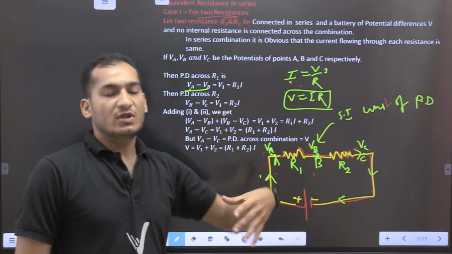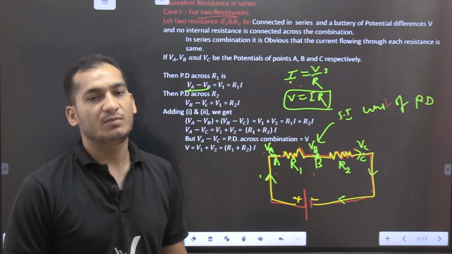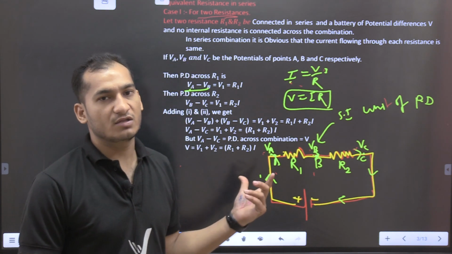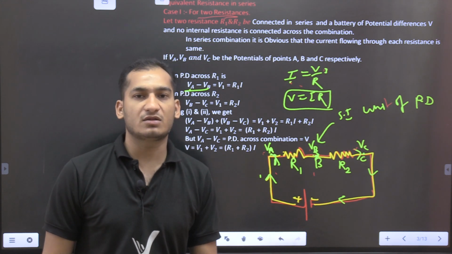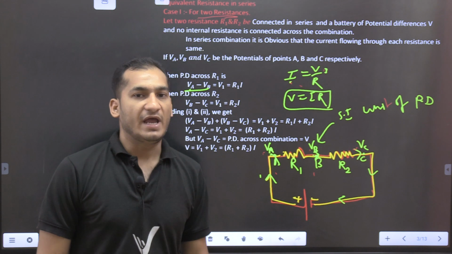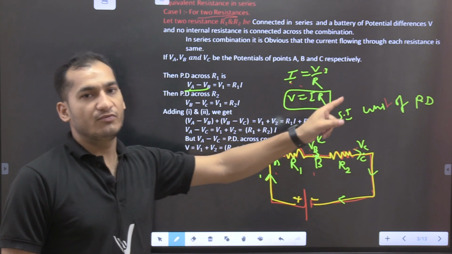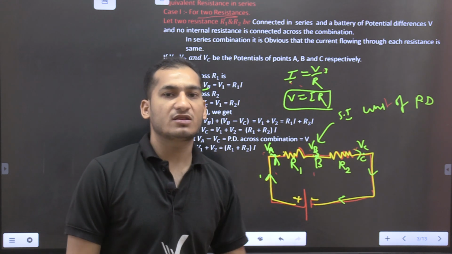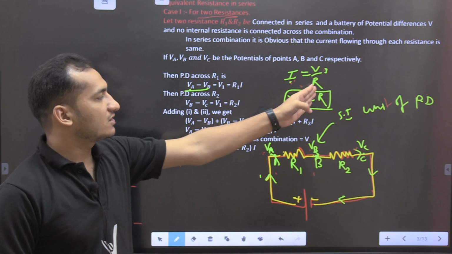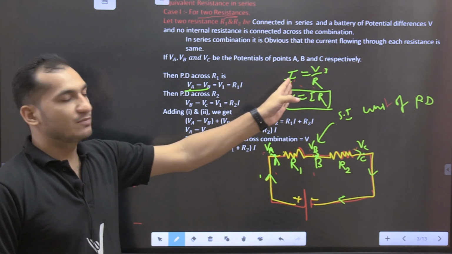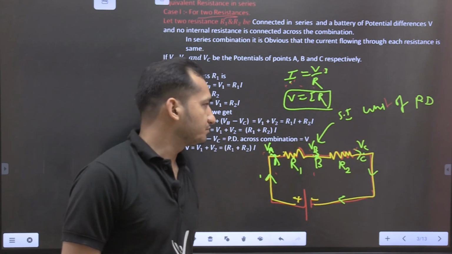If one quantity is directly proportional to another, then if one increases, the other also increases. If it is inversely proportional, then if we increase one, the other automatically decreases. So here resistance is inversely proportional to current: if we increase the current, the resistance will decrease.